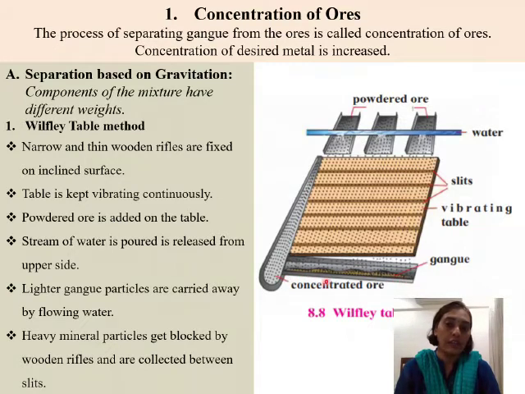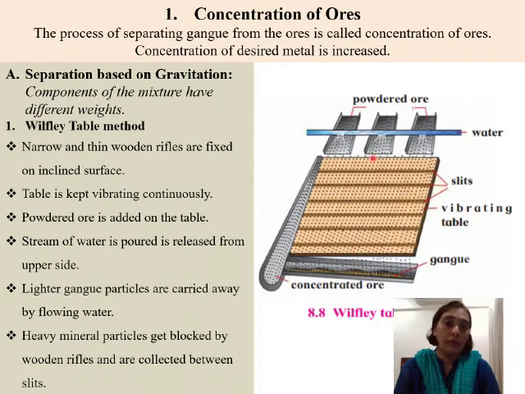So gangue particles along with water are going to be collected in this portion of the arrangement. So here you have the gangue material, because it is lighter, and so it gets easily carried away by the flow of water.